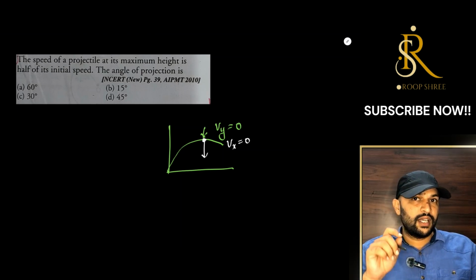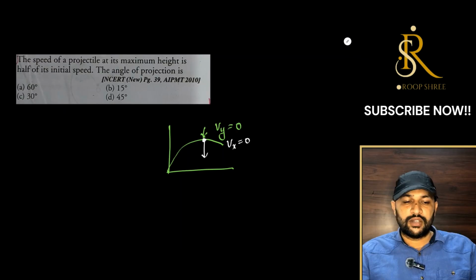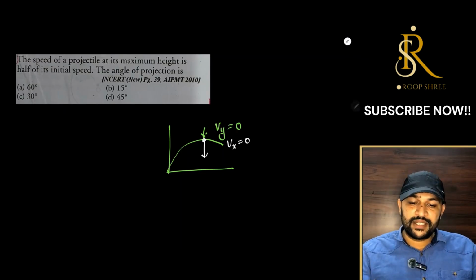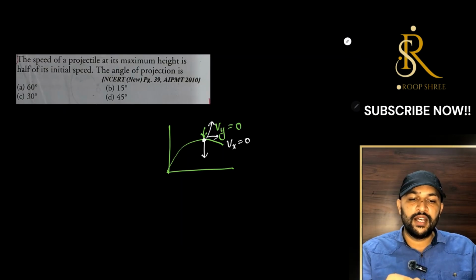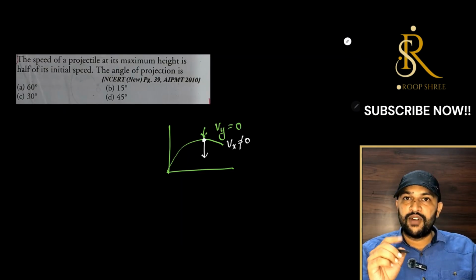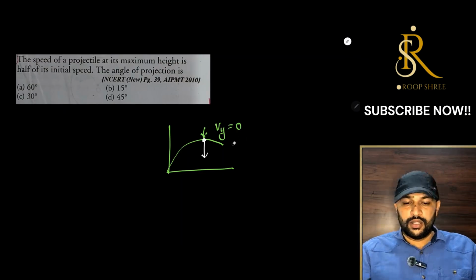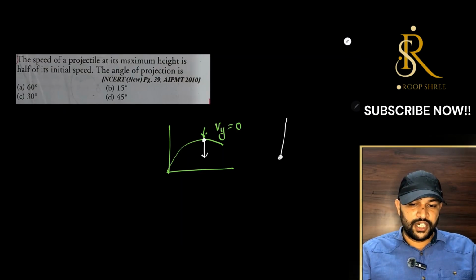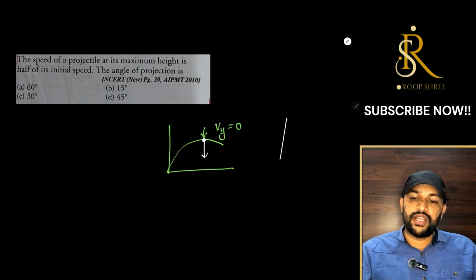Sir, what is the implication of vertical velocity being 0? It simply means the projectile will not go further in upward direction, but only go further in the front direction. So, Vx is not 0 here, be very careful, and Vy is 0 here. If you are throwing any object straight away vertically up, then Vy is 0. I hope this is clear.